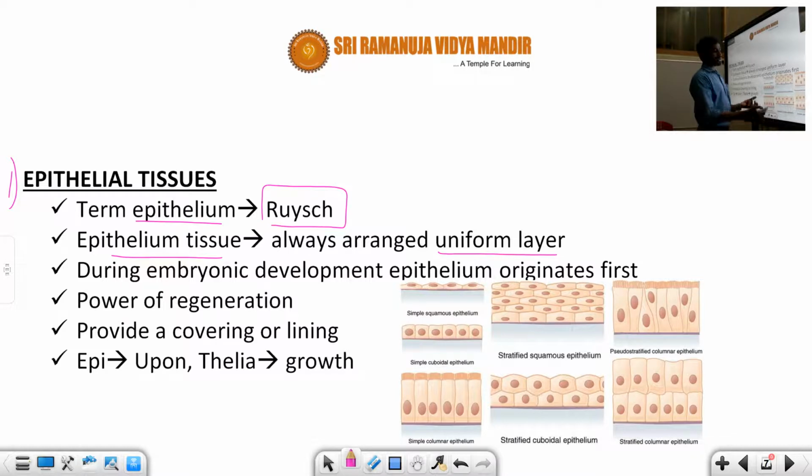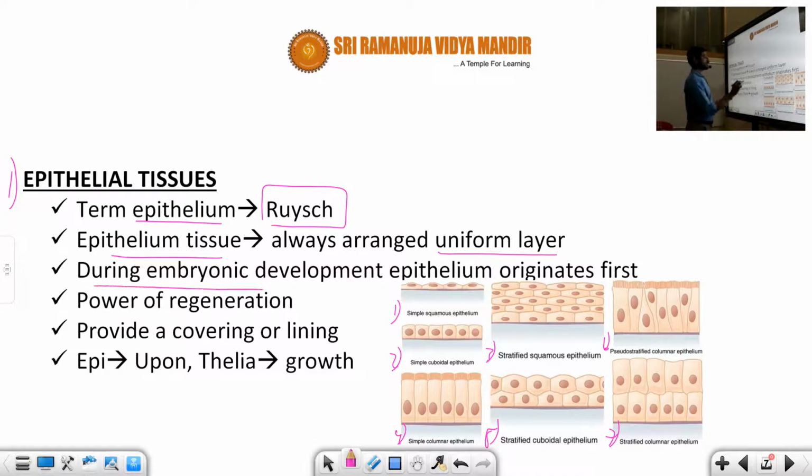There are various types: simple squamous, simple cuboidal, stratified squamous, simple columnar, stratified cuboidal, pseudostratified, and stratified columnar epithelium. If you observe all the epithelia, they are arranged in a uniform manner only.